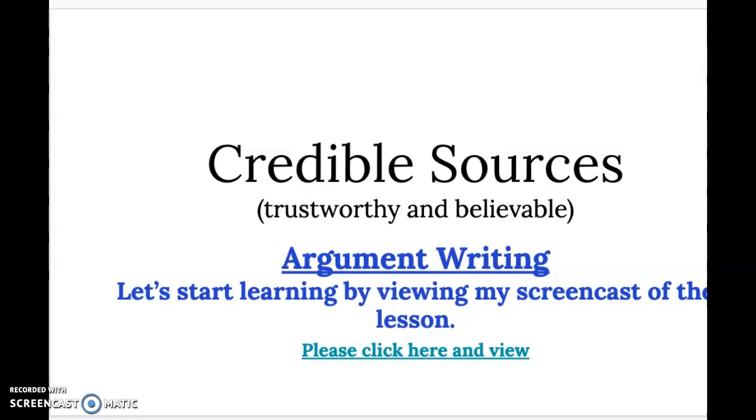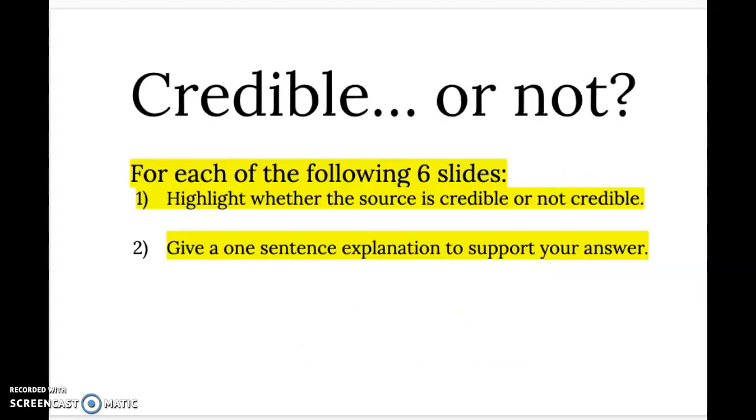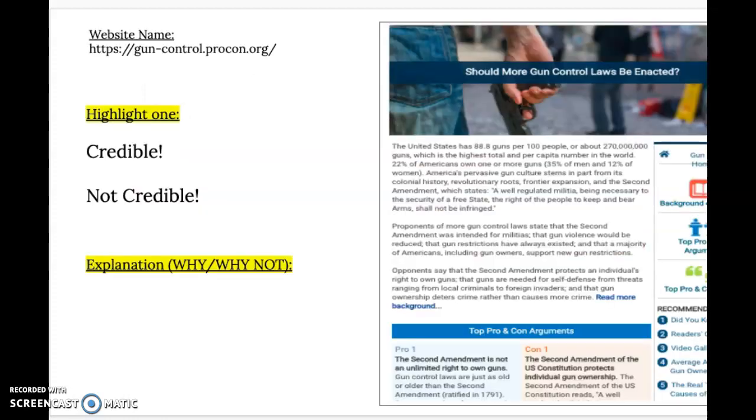Good morning, everyone. Yesterday you looked at credible sources, so we're just going to start with that and review, see how you did. You had 6 slides to check out and decide were they credible or not. So this first one, as I explained yesterday, is definitely credible. It's procon.org. It ends in org, and it gives both sides of this argument. Should more gun control laws be enacted?